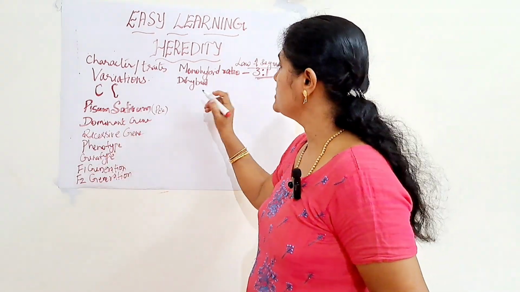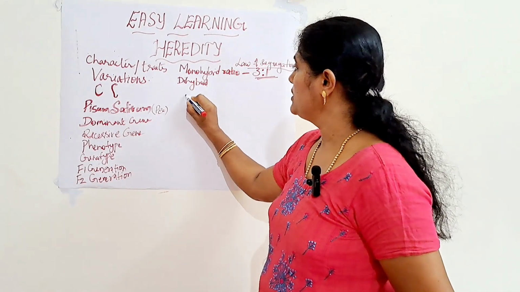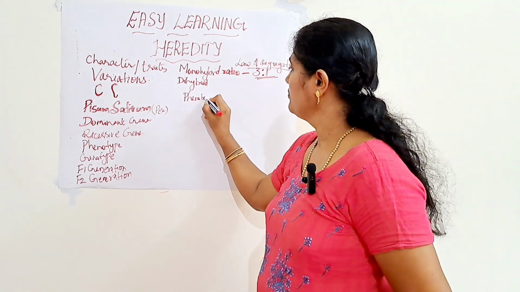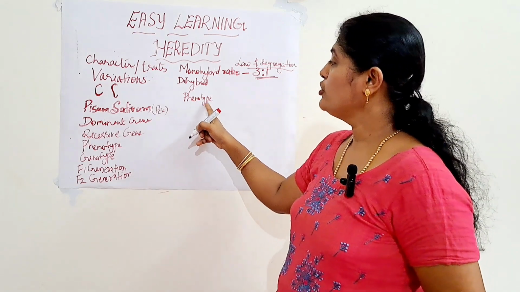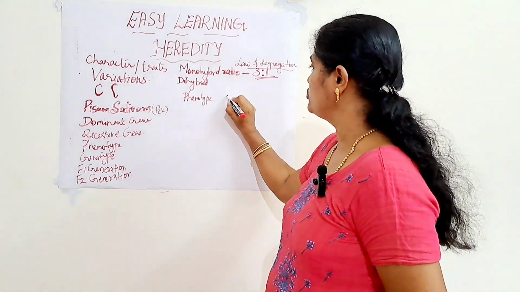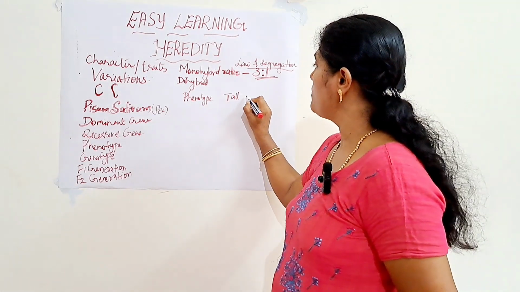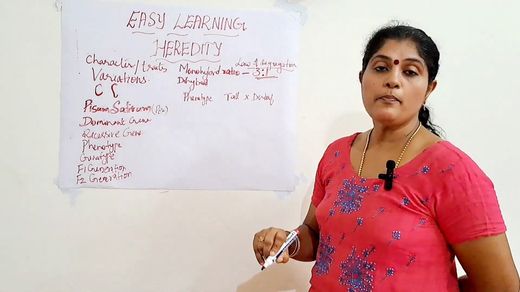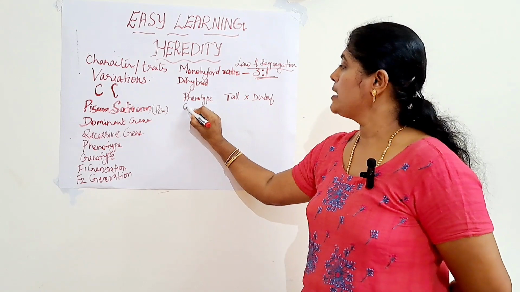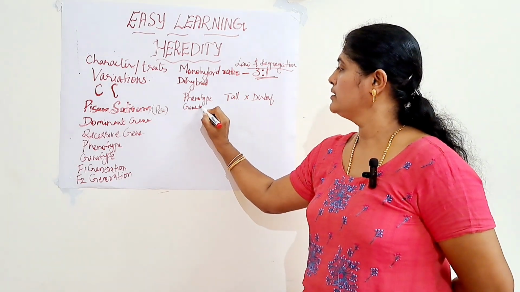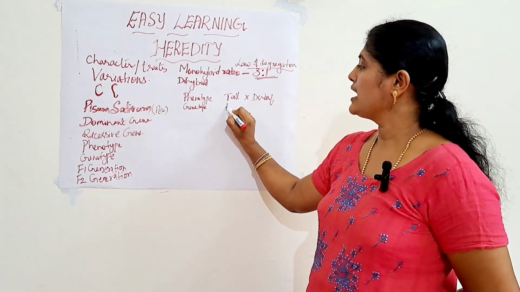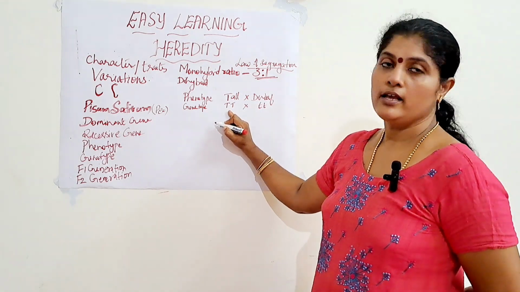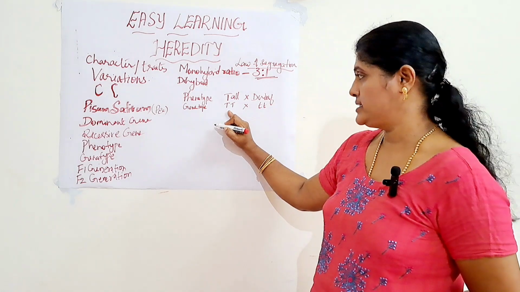So first one is regarding the phenotype. Phenotype means the physical appearance of the plant. So we are crossing what? Tall plant into dwarf plant. Then comes the genotype. So here capital T, capital T into small t, small t. Okay. So genes are written in pairs.